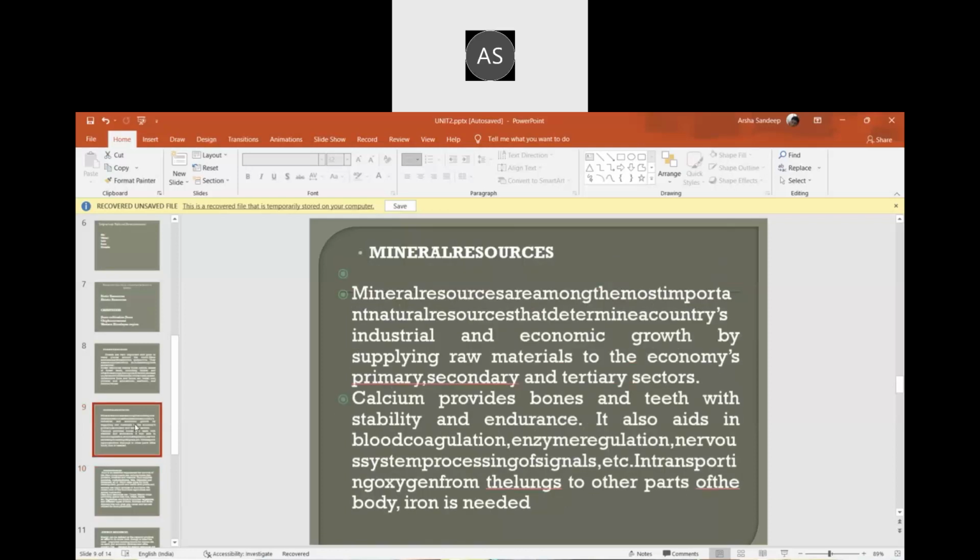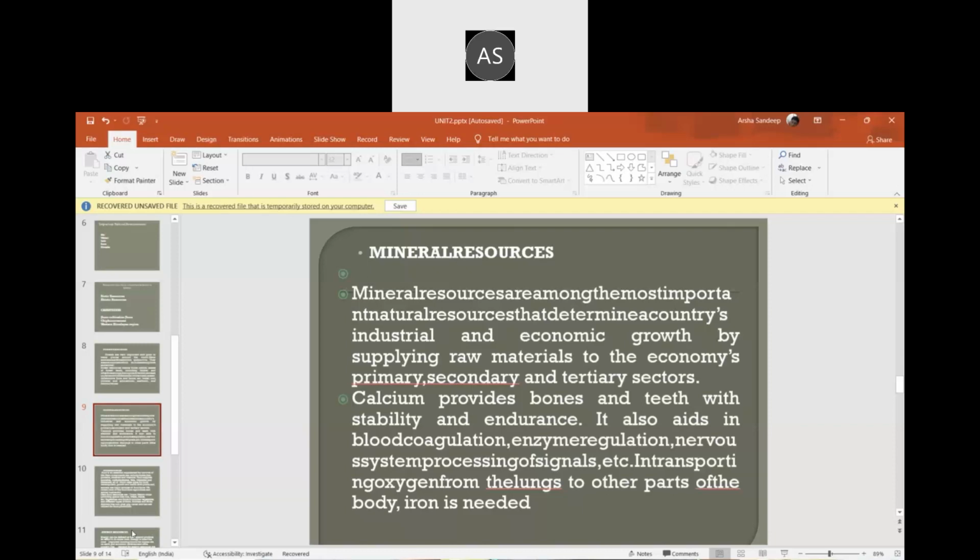When it comes to milk, it provides calcium. Calcium gives bones and teeth stability and endurance. It also aids in blood circulation, enzyme regulation, nervous system processing of signals, etc. In the transportation of oxygen from the lungs to other parts of the body we need iron.